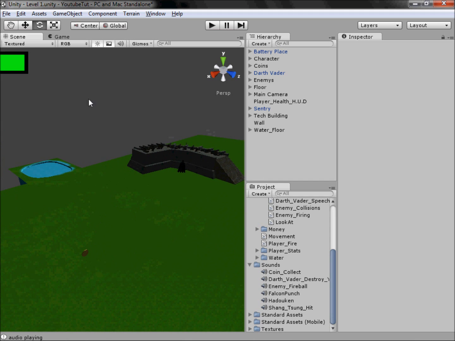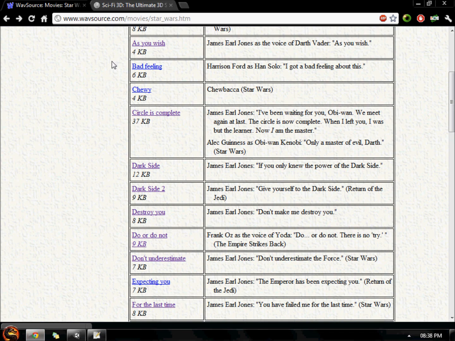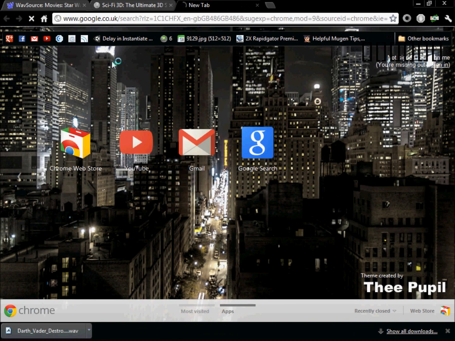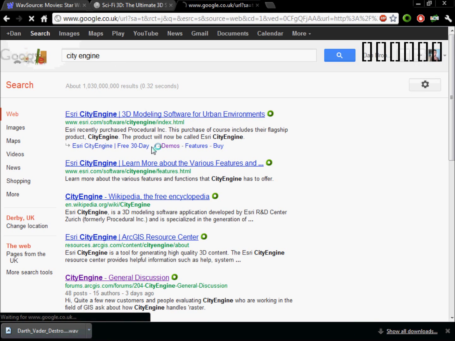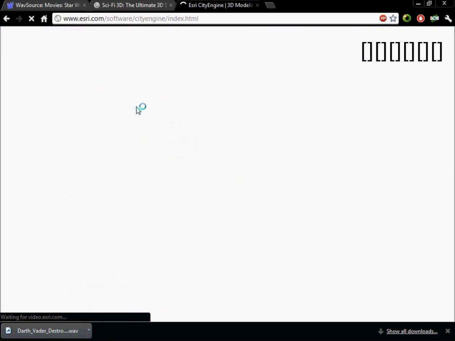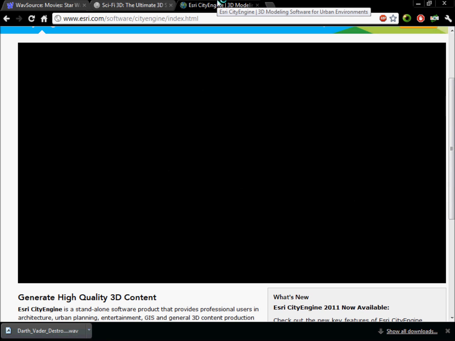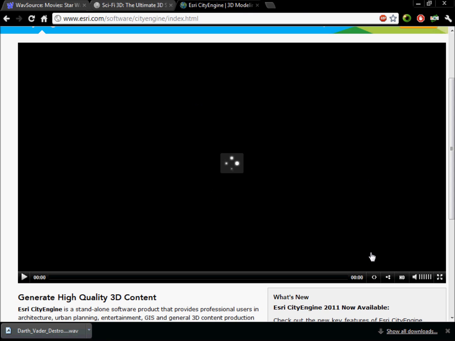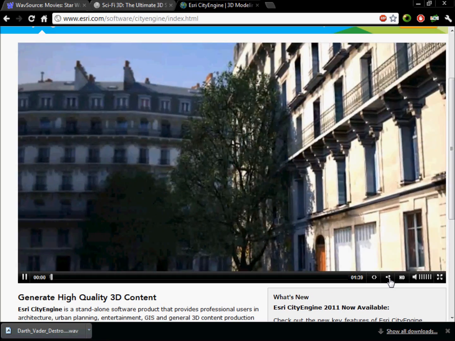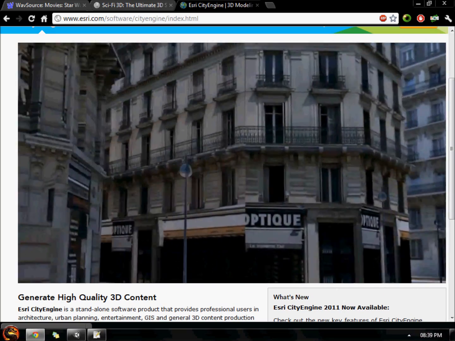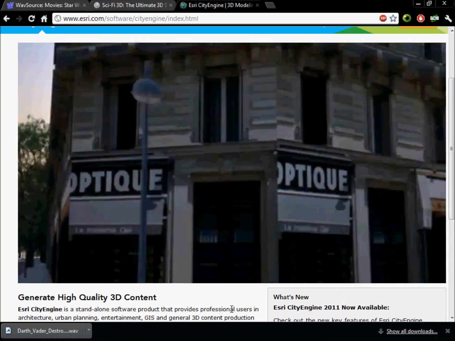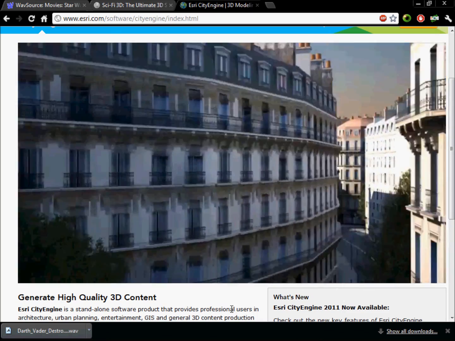As I was saying about City Engine, it basically allows you to create cities in seconds. So if I go to City Engine, like so, as you can see, it lets you create cities in seconds. So I'd seriously check this out. It might be a good investment if you wanted to become a future developer. You do a little bit of coding, like extrude, which is basically take out. And look, this was made in City Engine. You can just build this in seconds.